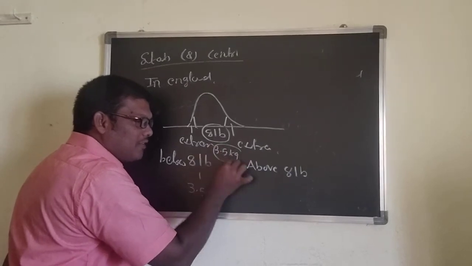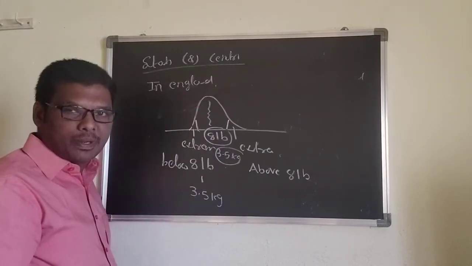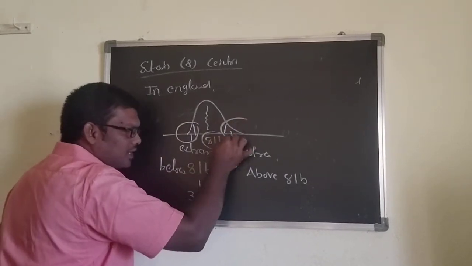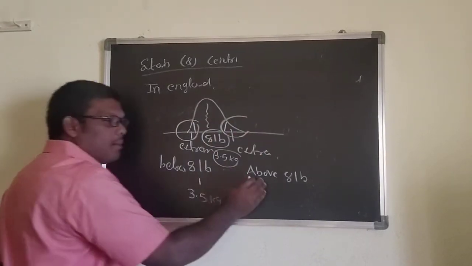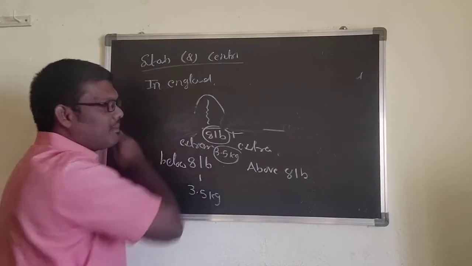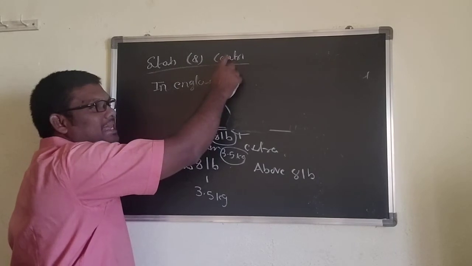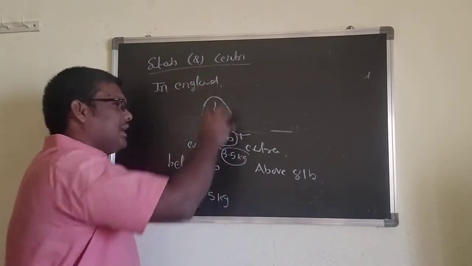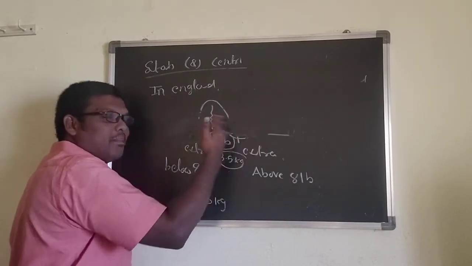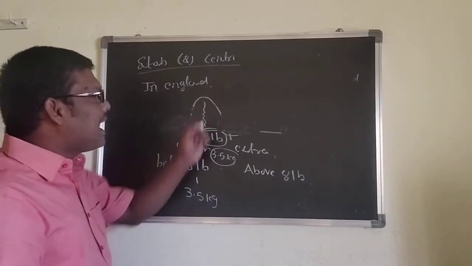That's why the 3.5 kg baby will survive, and it can produce more offspring, and the mean value increases. If you observe here, below 8 lb and above 8 lb, those babies are not able to survive; they are eliminated from the environment. In the center, what is it? The average one. That's why it is called centripetal selection. In the center part the average phenotypes will be more, and the extreme phenotypes are eliminated. That type of selection is called stabilizing or centripetal selection.